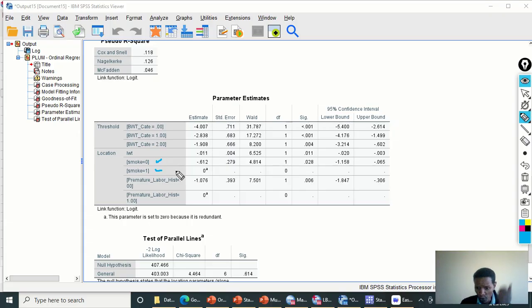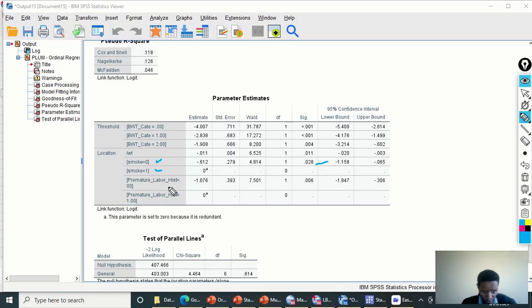Non-smokers are 0.612 times less likely to have a low birth weight baby compared to the heavier birth weight baby groups. That means being a non-smoker will just decrease the risk of getting a low birth weight baby. That is it. And the p-value is less than 0.05, which is statistically significant.